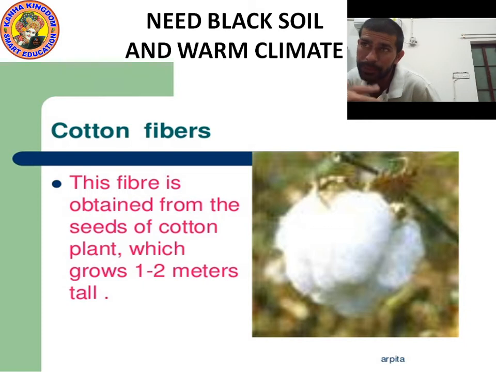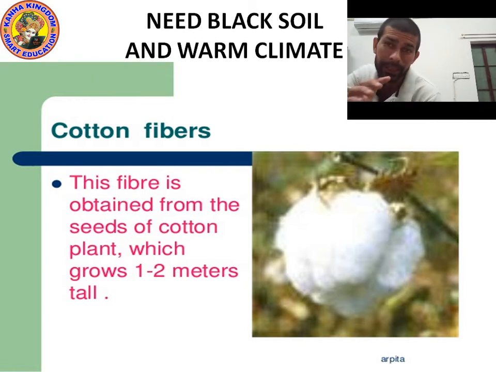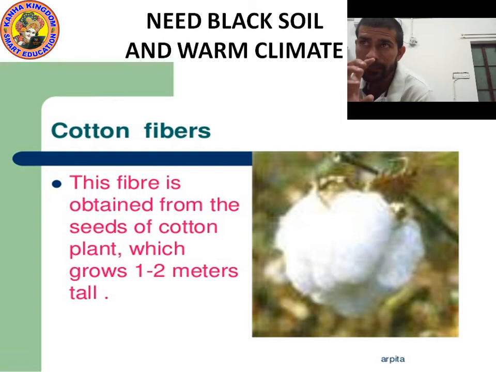So we can say the cotton plant grows 1 to 2 meters tall. The height of the cotton plant is 1 to 2 meters. And the cotton plant gives us cotton fiber. These fibers we get from the seed of cotton. Okay, I hope you understood.